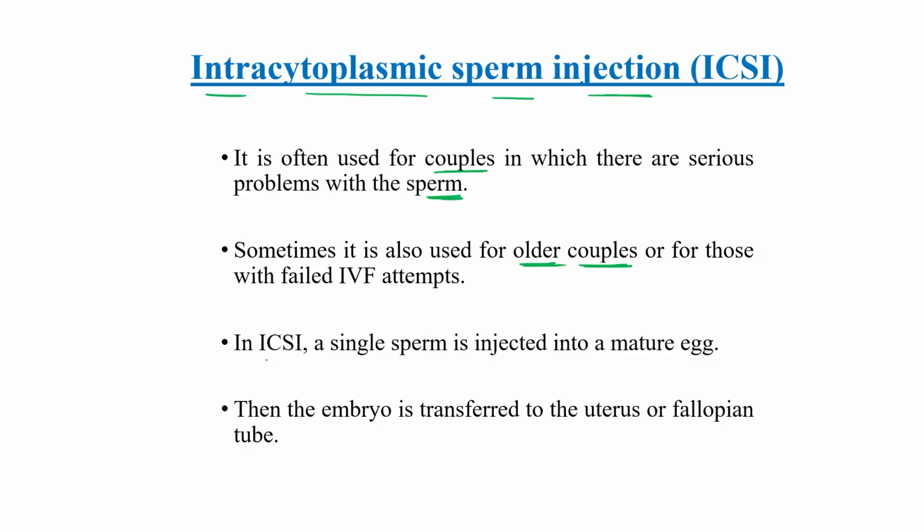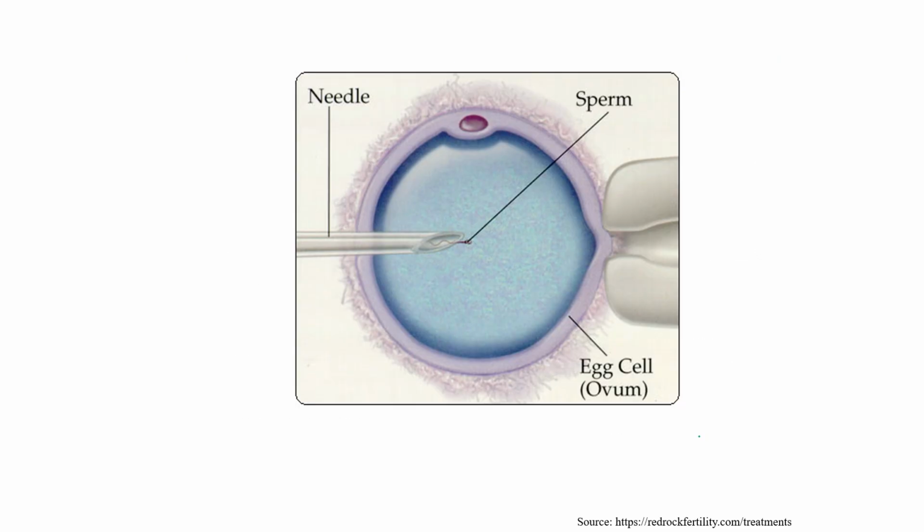In ICSI, a single sperm is injected directly into a mature egg. A single sperm is injected into the mature egg, then the embryo is transferred to the uterus or the fallopian tube, as you can see in this particular picture. A single sperm is directly injected into the mature egg.